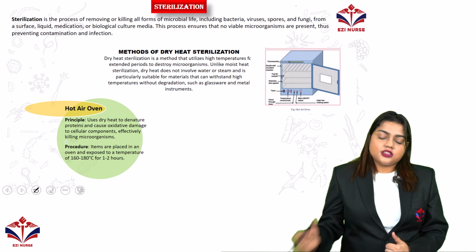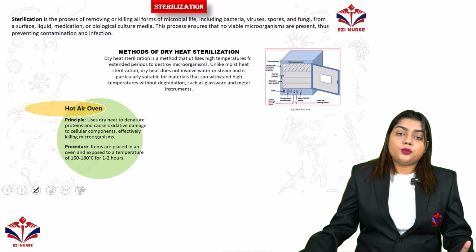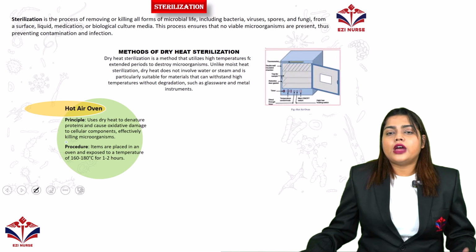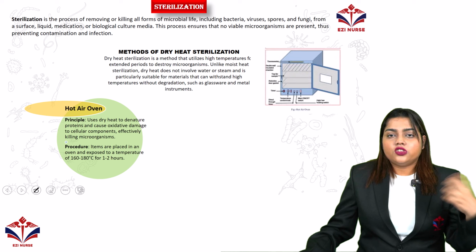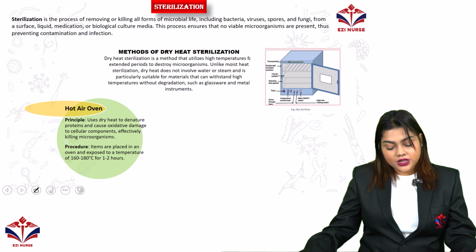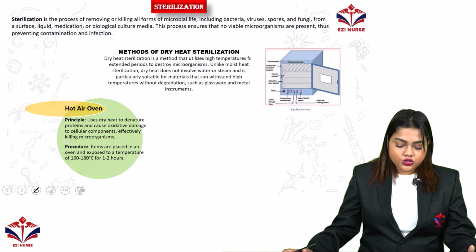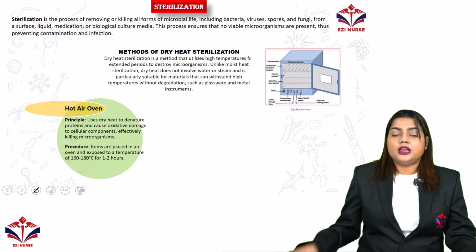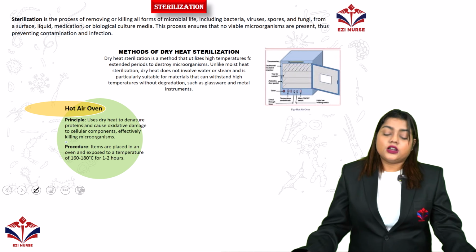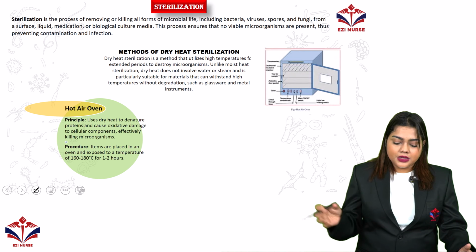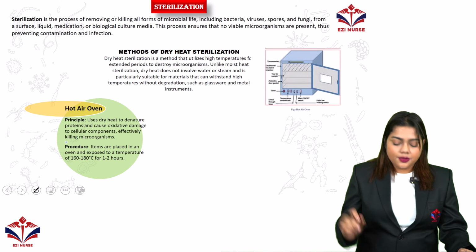Now, in dry heat sterilization, the most important one is the hot air oven. So what is that? A hot air oven is a machine where direct hot air is used. What is the principle of this? It uses dry heat to denature the proteins and cause oxidative damage to cellular components, effectively killing the microorganisms.